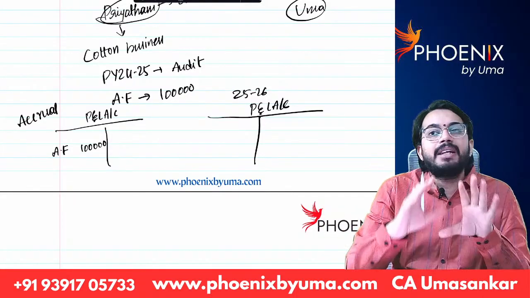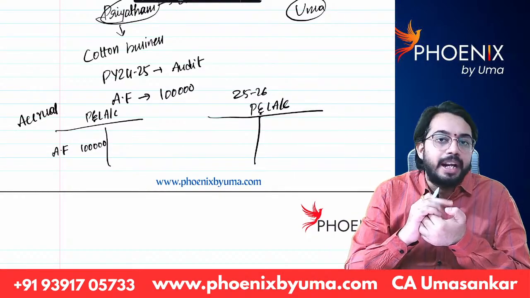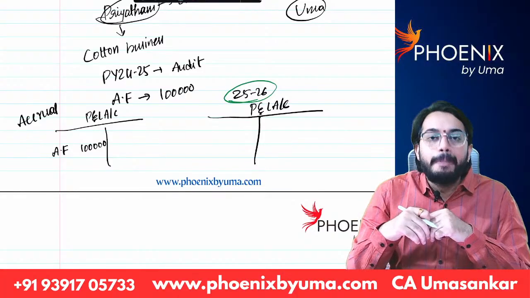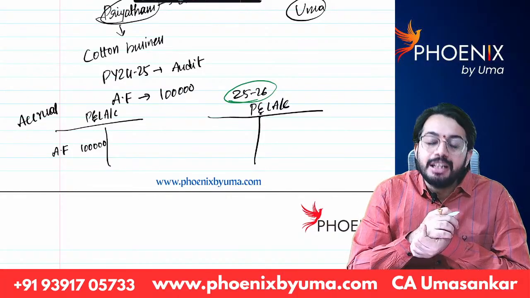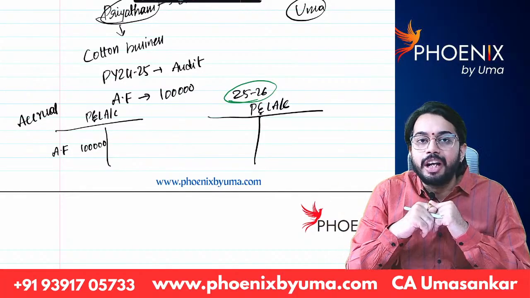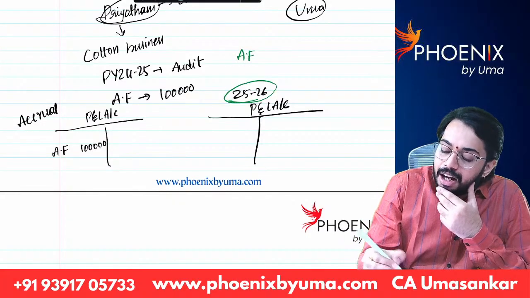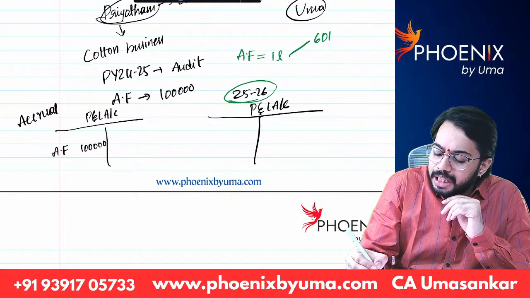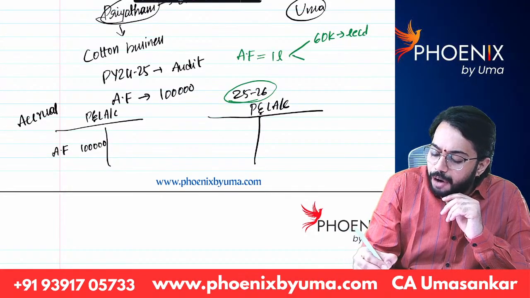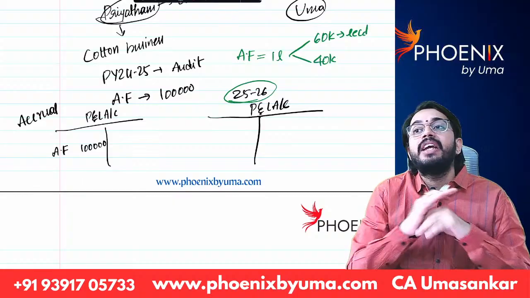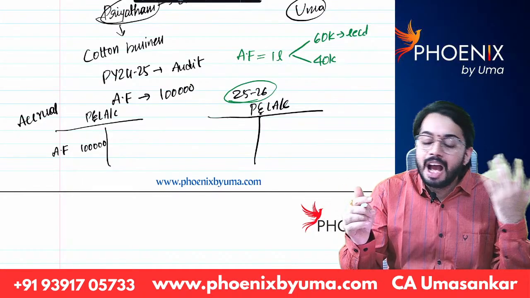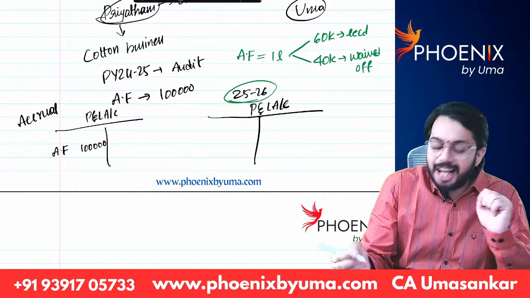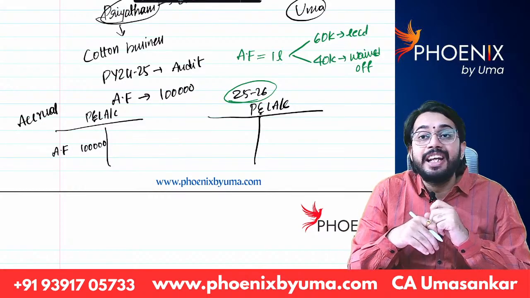Now, Priyatam said he will pay 1 lakh rupees in 25-26. In 25-26, Priyatam said, for the work that you have done, I will pay only 60,000 rupees audit fees. So in 25-26, how much audit fees have I received? Out of 1 lakh rupees, 60,000 is received. Balance 40,000 rupees, Priyatam said he will not give. I also waived off. Now tell me whether 40,000 is income to Priyatam?